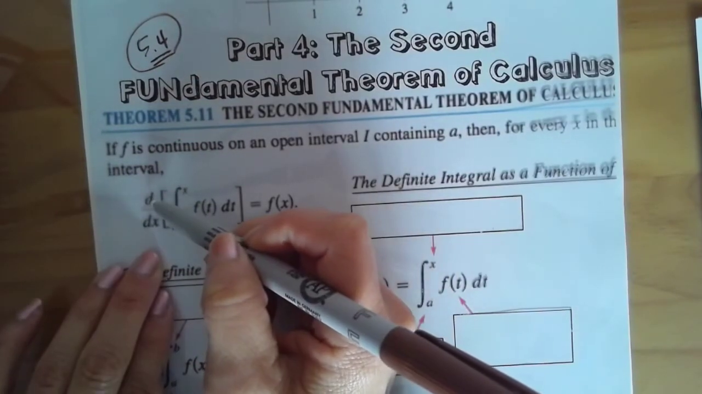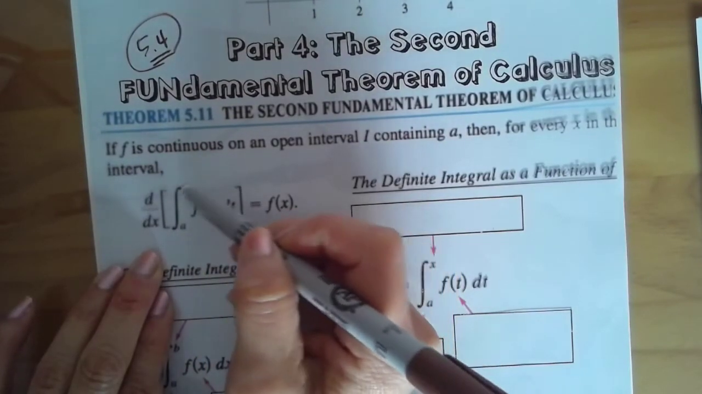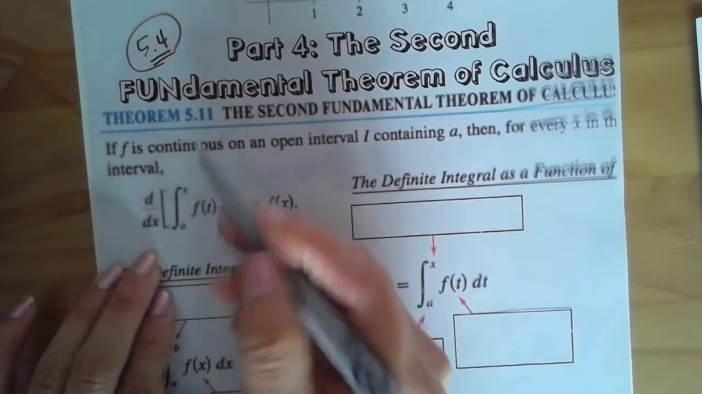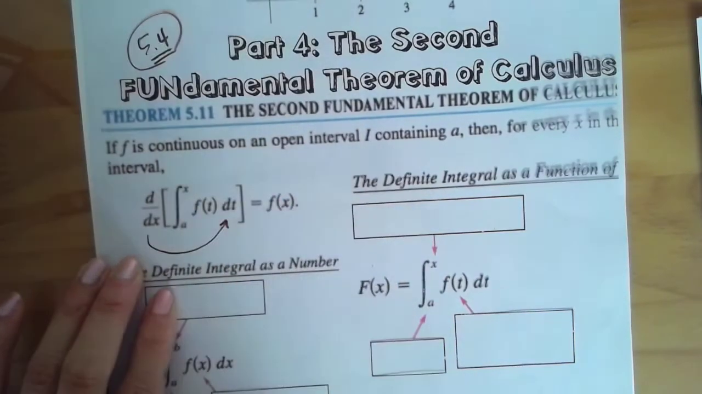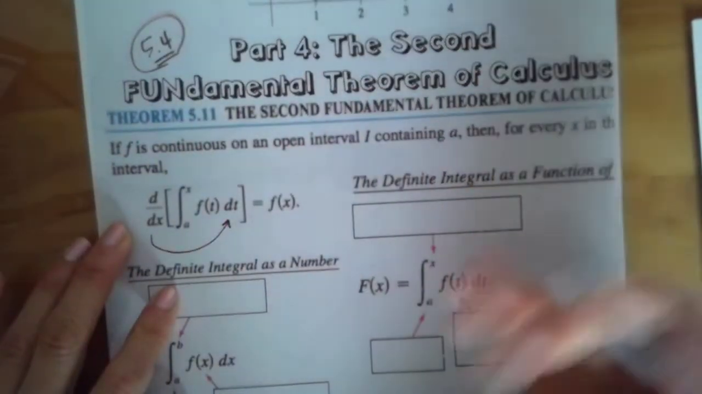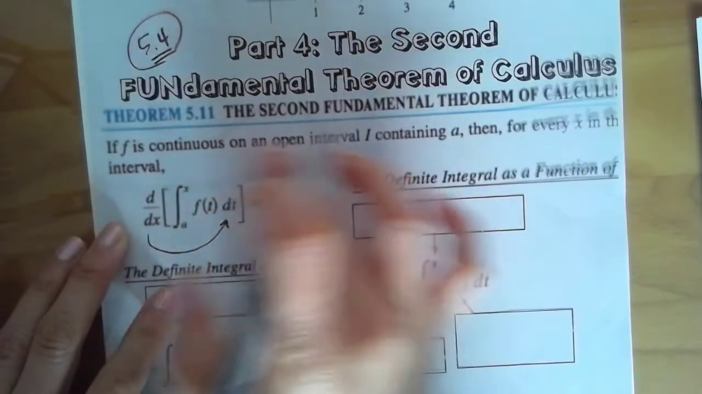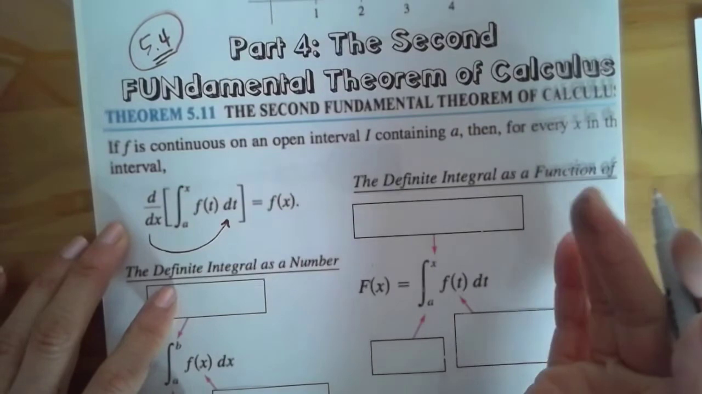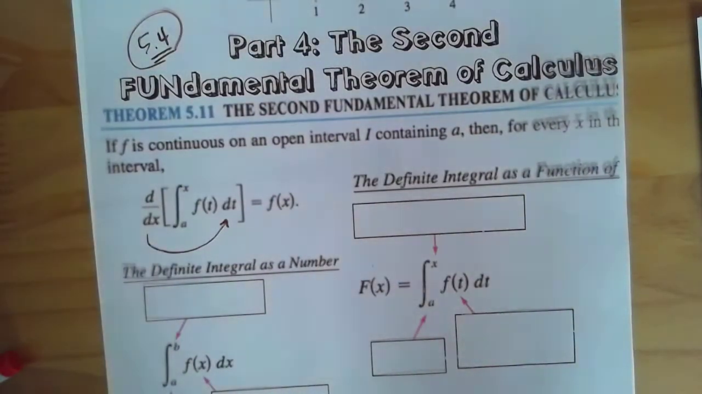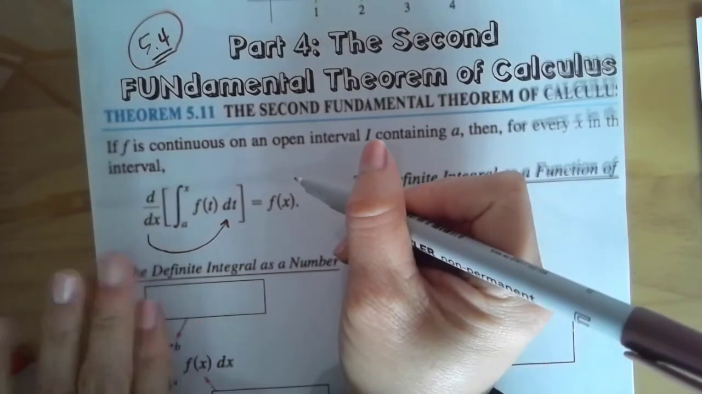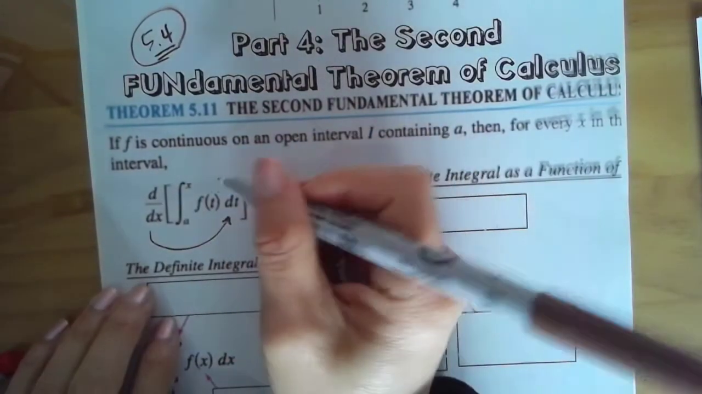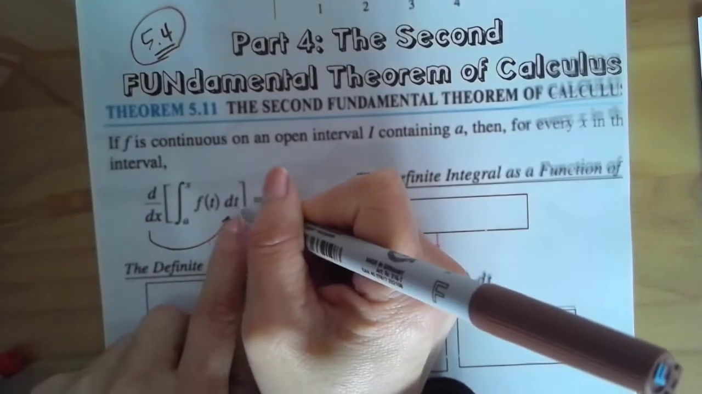You're taking the derivative of this integral with respect to x. But you see how this and this, they don't agree? That's why we have to apply the second fundamental theorem of calculus. Later, we're going to learn how to deal with this situation in 5.5 when we start bringing in the rules and the techniques.